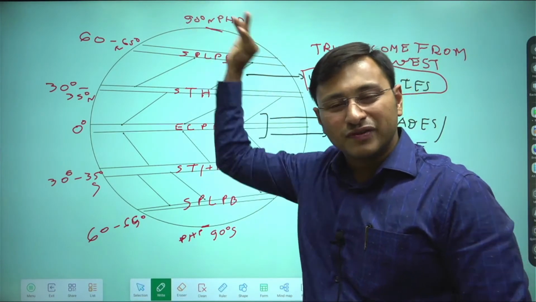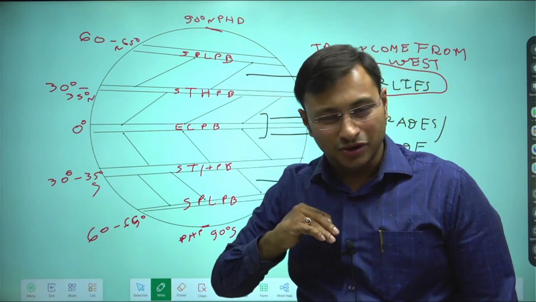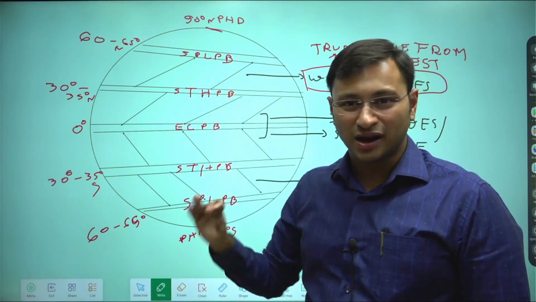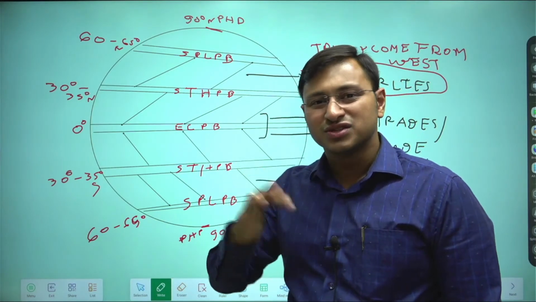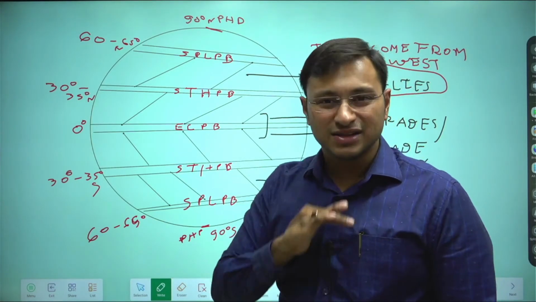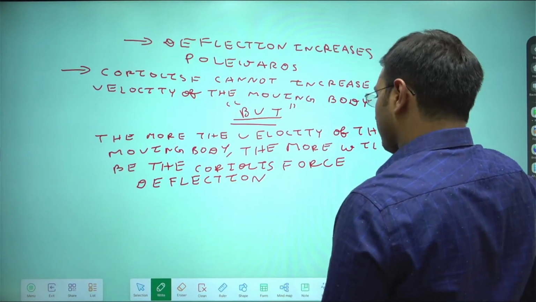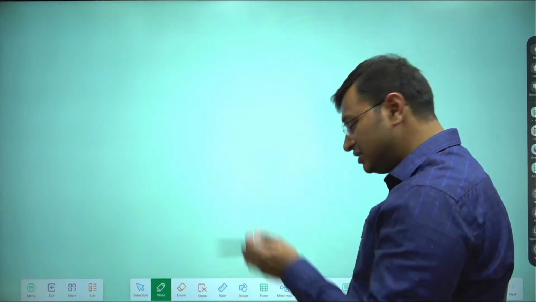Now let's move towards the focus area of the polar regions. That is why I introduced you to Coriolis force. For this I will be using a separate diagram for the polar latitudes. Why? Because once you go towards the polar latitudes, the Coriolis force deflection is maximum as compared to anywhere else on the earth. So let us use another diagram for this. I'm considering only the northern half hemisphere for this.